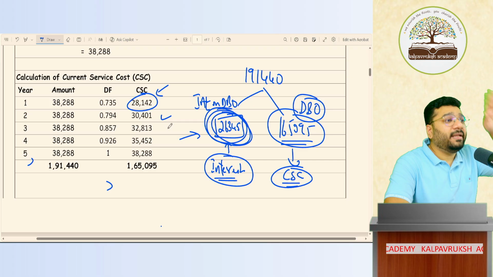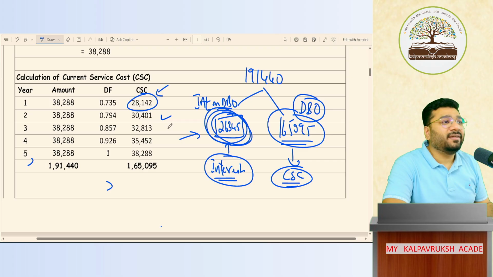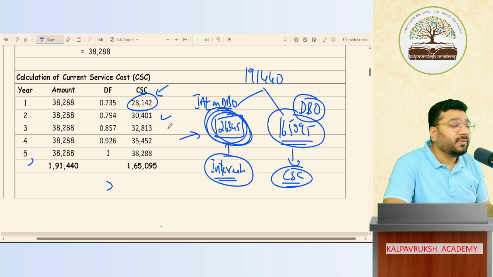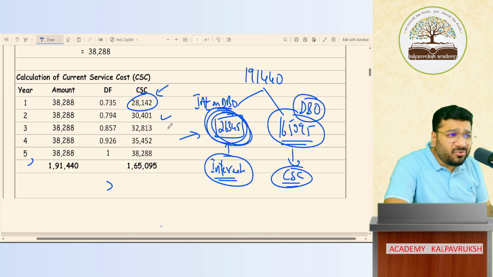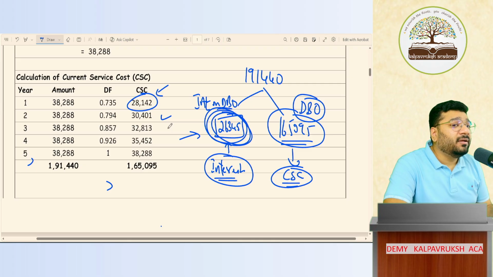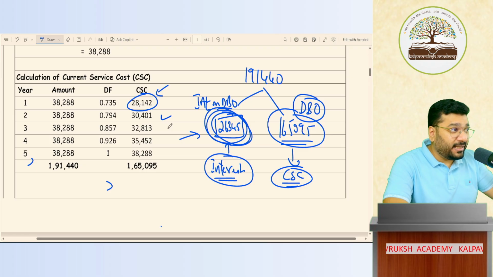Can I invest an equal amount? Yes. Can I invest more? Yes. It is purely your decision. Your decision means whose decision? Management decision. Can management take the decision on their own? No. They have to take consultancy from an expert called an actuary. What is an actuary? I'll discuss once this topic is over.